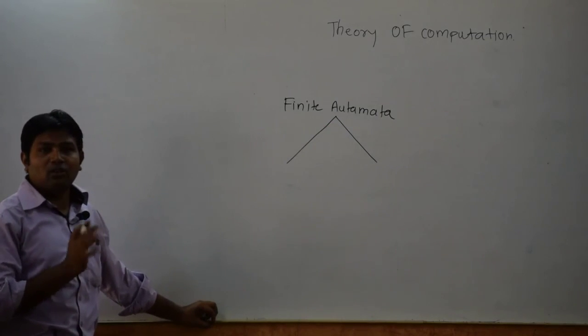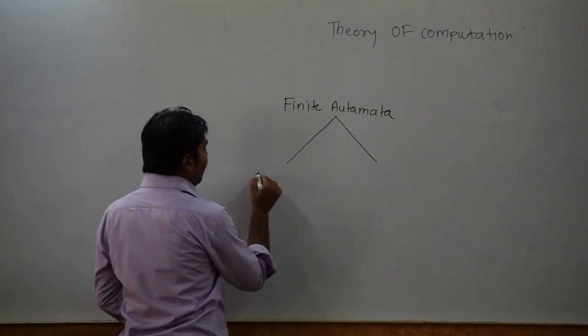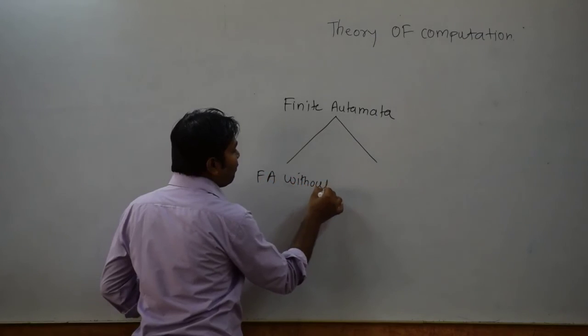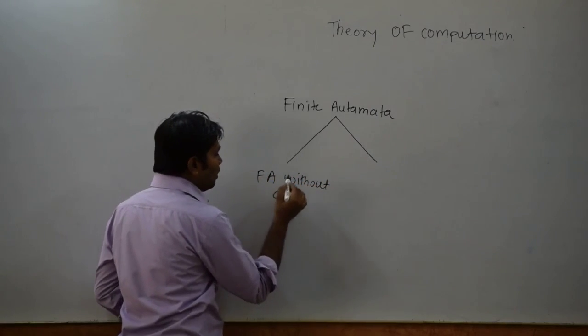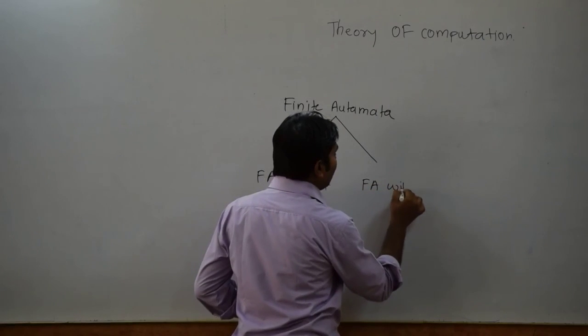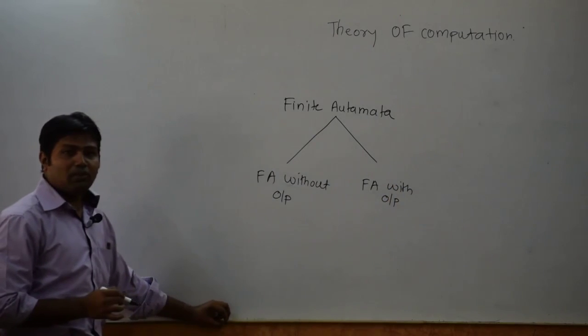The finite automata is divided into two types. Now what are those two types? The first type is a finite automata without output, FA without output, and the second one is an FA with output. So this is a general classification of the finite automata.